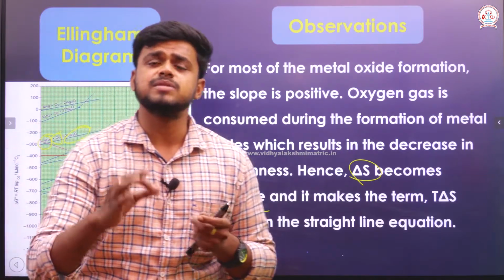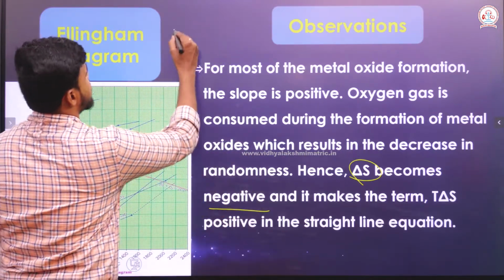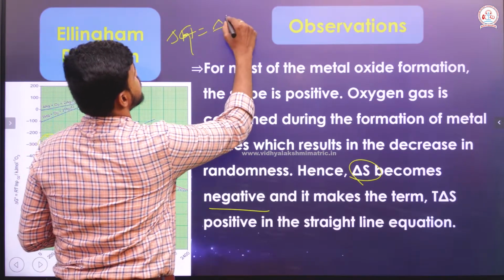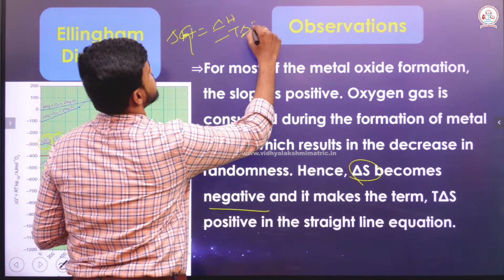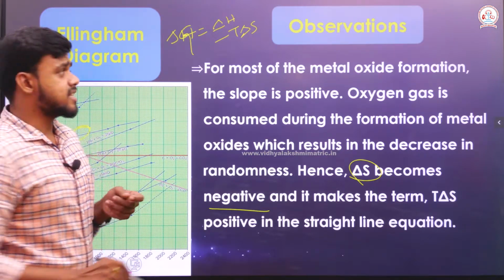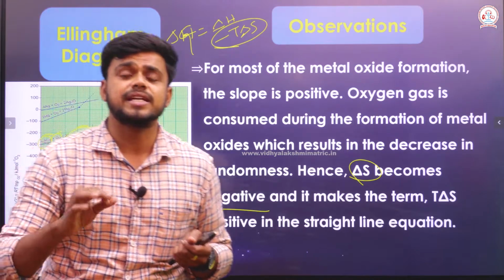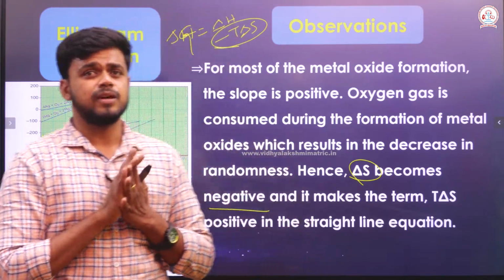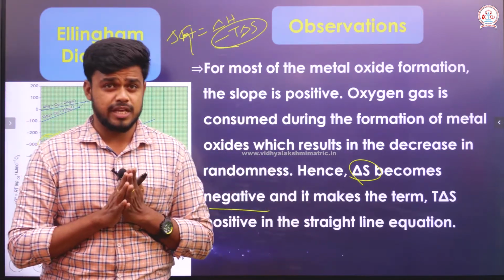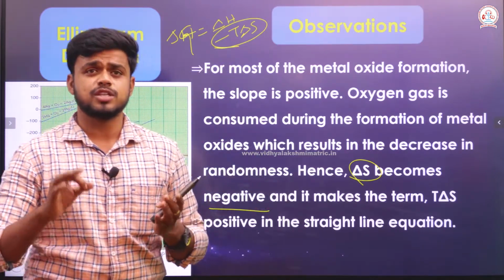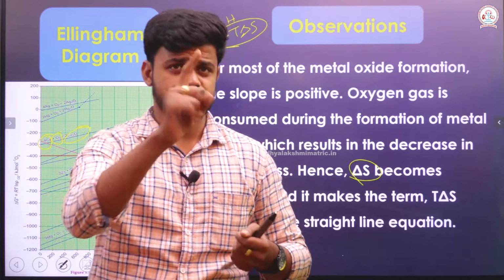When del S becomes negative, in the straight line equation, del G is equal to del H minus T del S. If del S is negative, T del S will be positive in the straight line equation. This is what he is coming to say. This is his first observation.